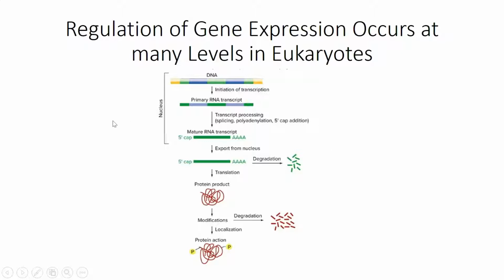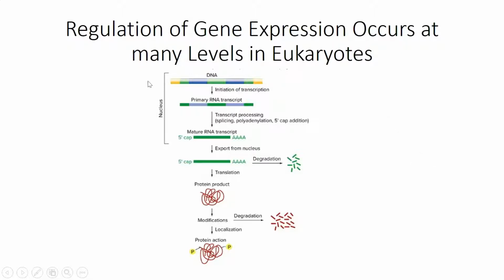And in eukaryotes, there are different compartments for transcription and translation, so that can be regulated as well: transport of mRNA out of the nucleus to the cytoplasm. And then once RNA gets to the cytoplasm, stability, rate of translation, protein stability, and protein modification are all mechanisms that can and do regulate expression of proteins encoded by genes.